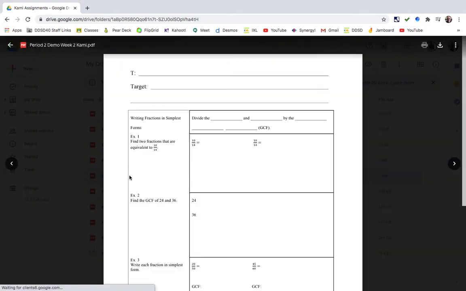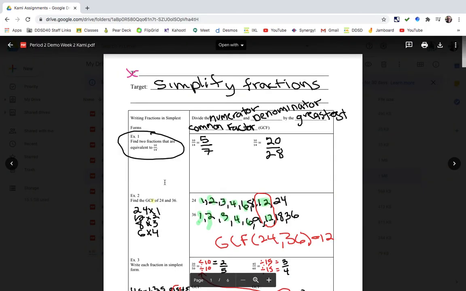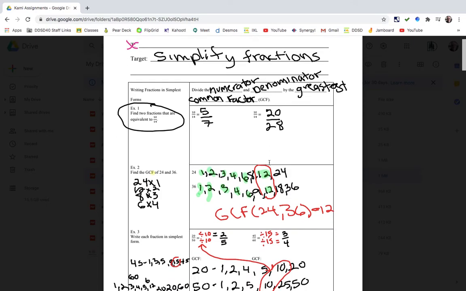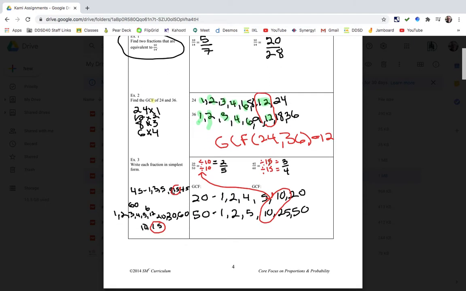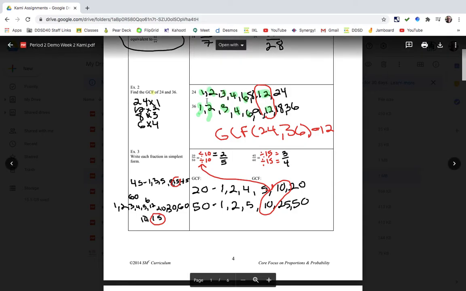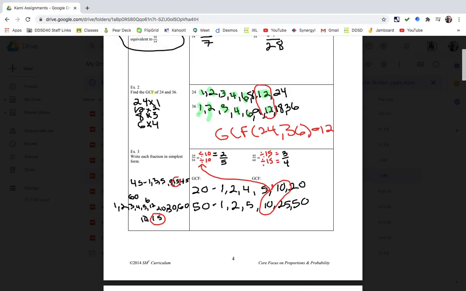Period 2, we did the same thing. We also notice that I'm not sure why there's a T right there. We just want to put our target of simplify fractions. And by the way, we are going to finish this document tomorrow. We're going to work on it together. We did the same thing, period 2. The greatest common factor between 24 and 36 is 12.